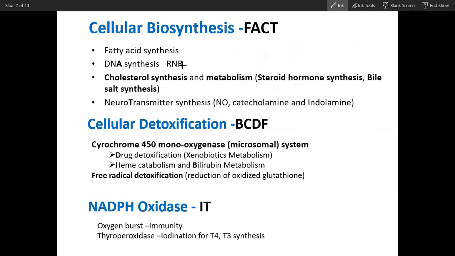And do you remember this enzyme, ribonucleotide reductase? Anyone? Nucleotide diphosphate is converted into deoxynucleotide diphosphate by ribonucleotide reductase. Here there is indirect utilization of NADPH.